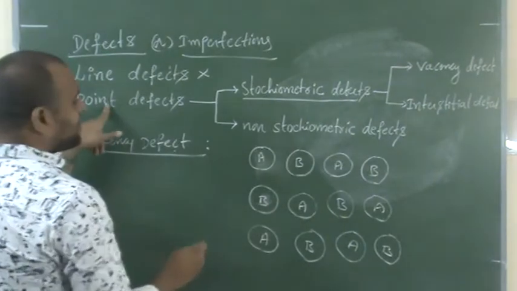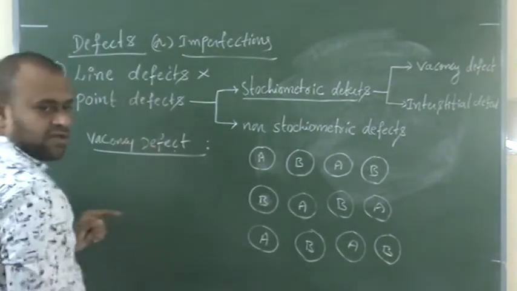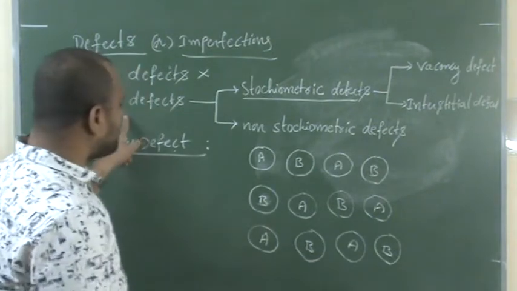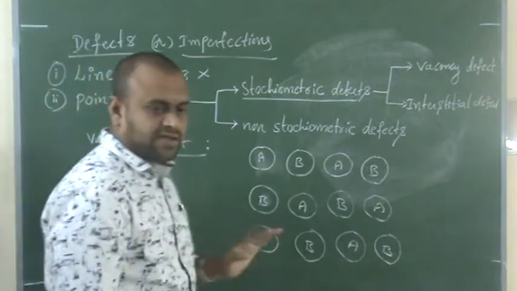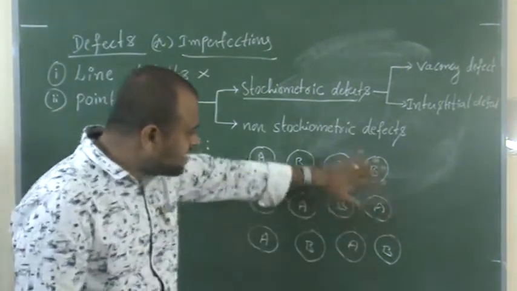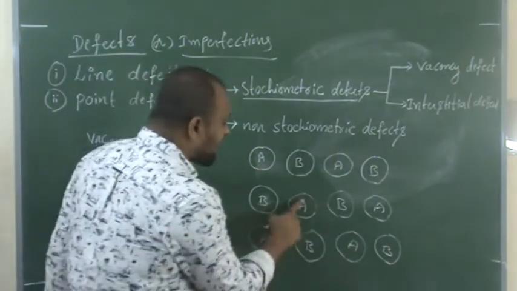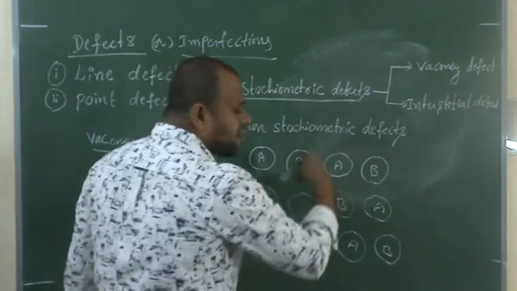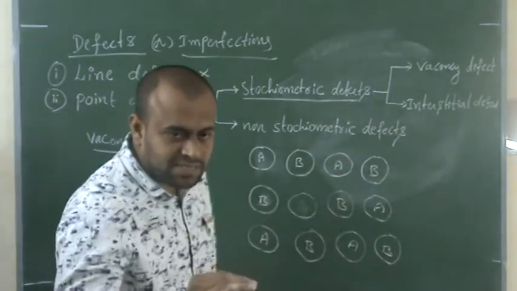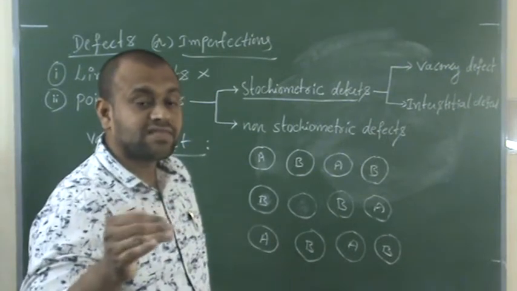It is a type of point defect. We are not going to discuss all the defects in this class; we are going to discuss only point defects. So what is a vacancy defect? Here, in this solid, if any one of the particles is completely missing from the crystal, then it is said to be a vacancy defect.